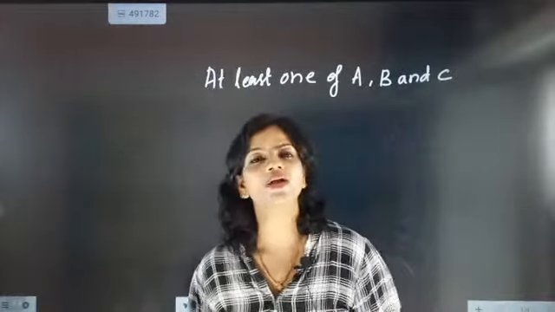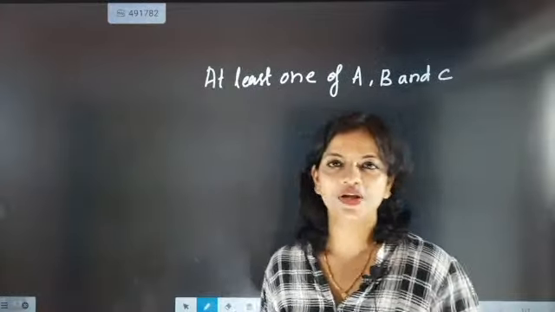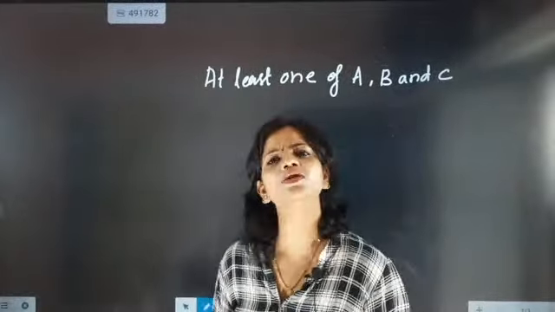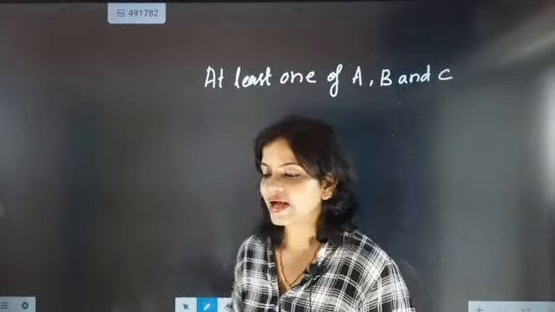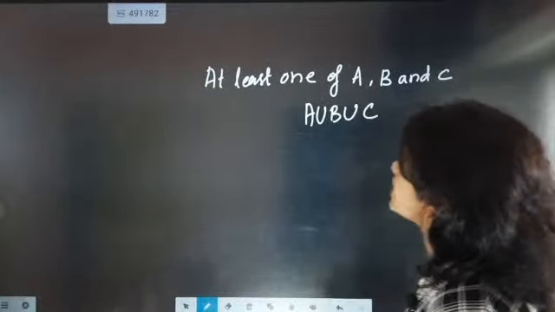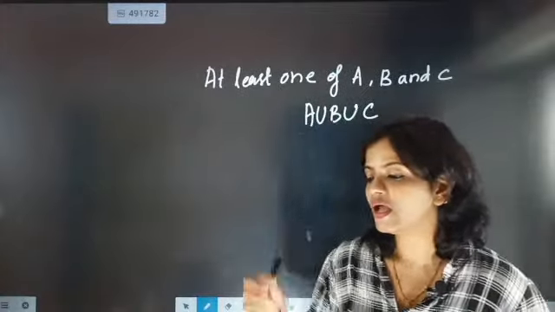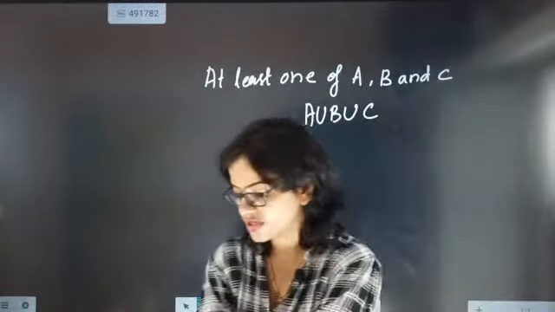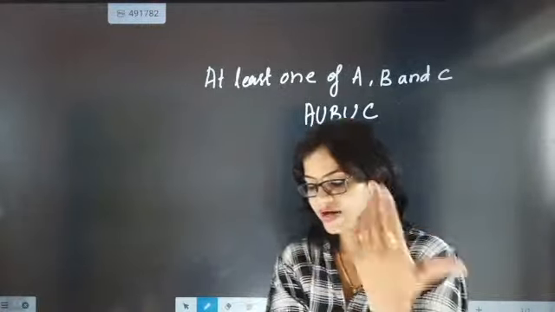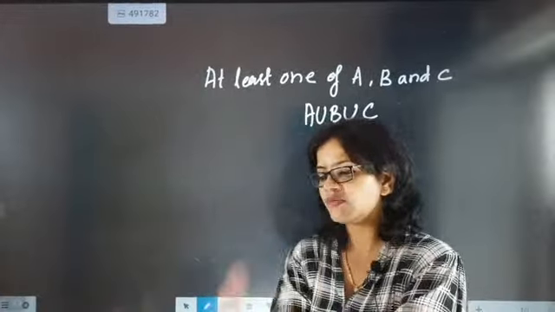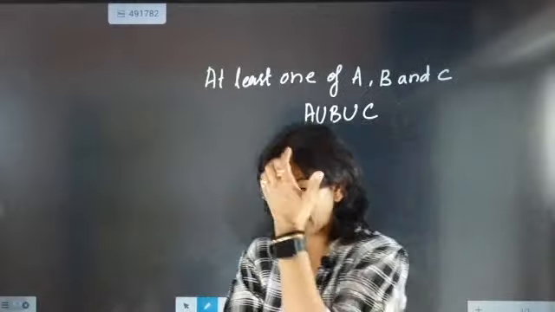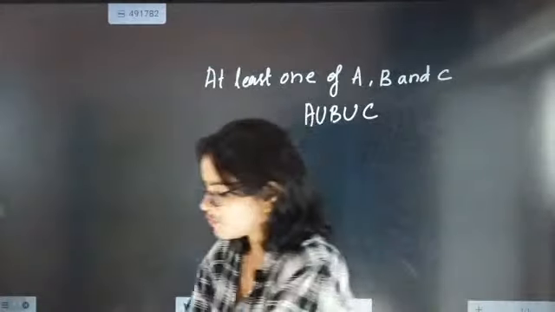So when we are talking about at least one, now come on, we have three friends. At least one is there, then two can also be there, then three can also be there. That way we write it as A union B union C. That means at least one will be there: one and more than one. If somebody tells you one and more than one, we can start from one and say at least one is there, and more than one means 2 and 3 will be there. So at least one means like that only. Shall we go for the next one?